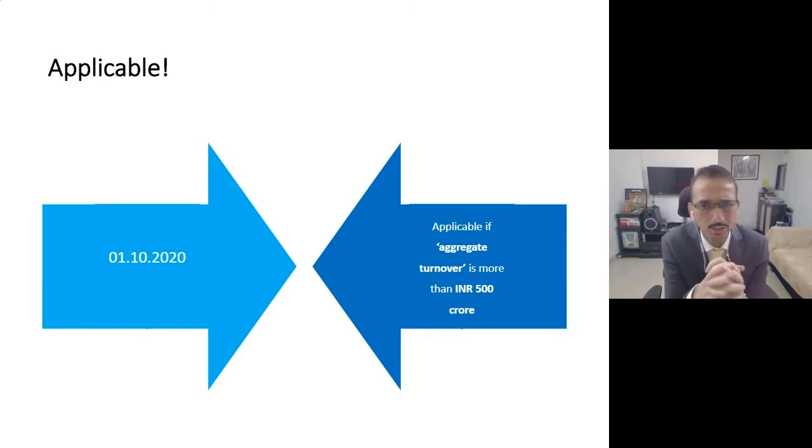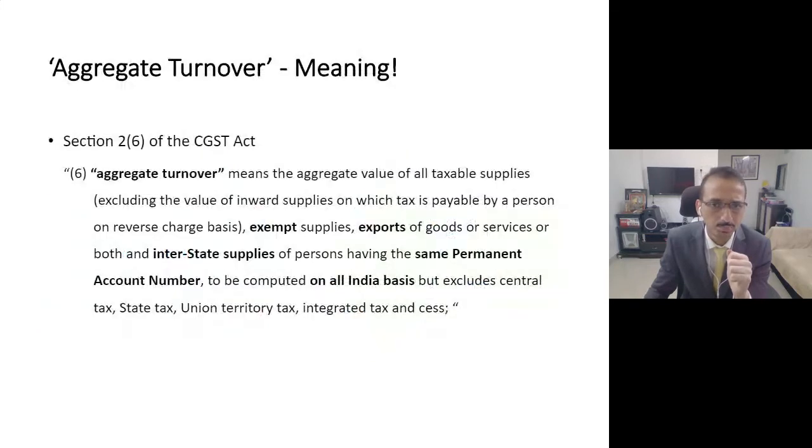Now friends, please note that in the last week the NIC team has given a relaxation. They are saying we will not look at the last year turnover; even if in the last 3 years your turnover has been more than 500 crore, then also you can voluntarily apply for the e-invoicing system, correct? So you can go on their e-invoicing website, and you can request access to be given to the e-invoicing system.